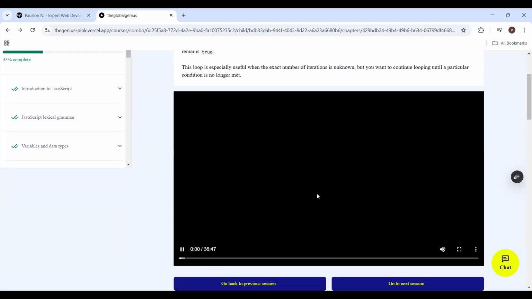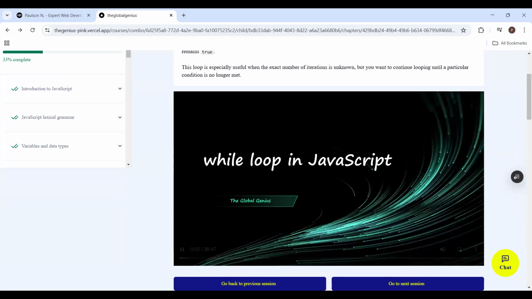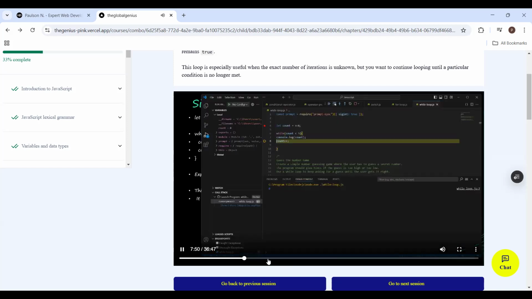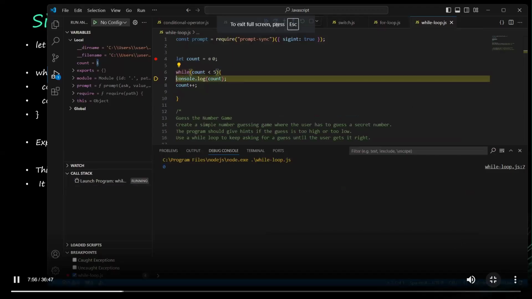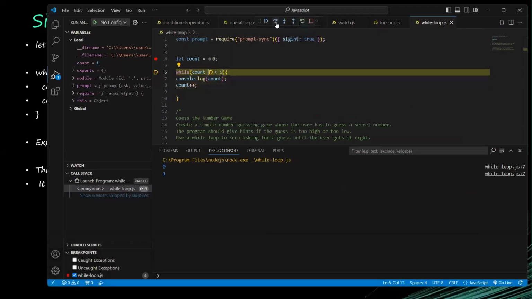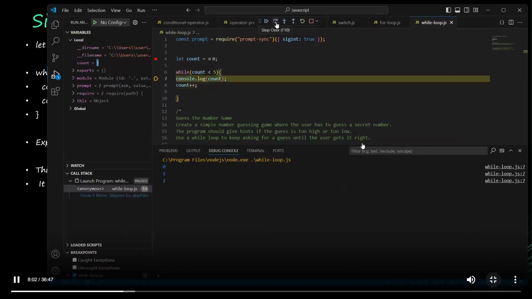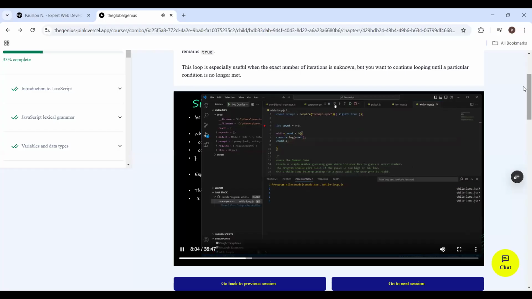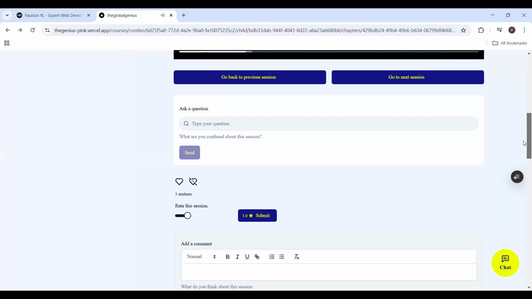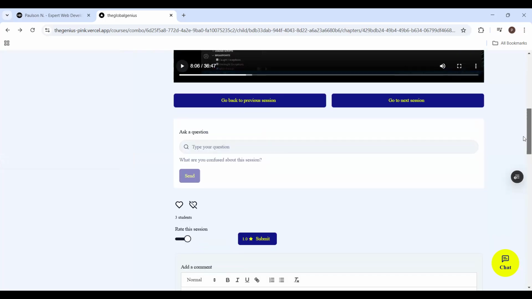So if I play this video, it starts: welcome back, let us get started. I can fast forward and skip ahead, in the for loop. It goes back to check, count is now 1. Is 1 less than 5? Yes, it's less than 5. It will print count, increment again, go back, check again. It will do this until count is equal to 5. After completing this video, you go and write your test, and if you pass the test, that means you can go to the next section.